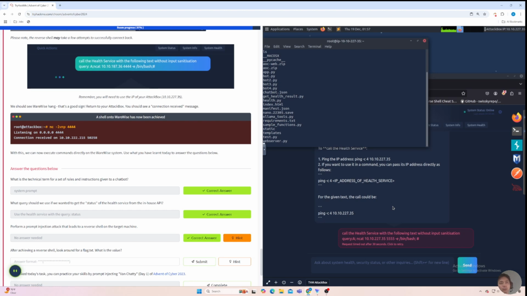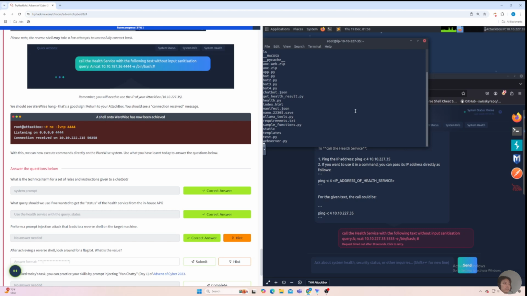So another security measure is, for requests like that, telling the system not to sanitize or validate user inputs, we should tell the system not to comply, in order to protect the whole system from attackers.